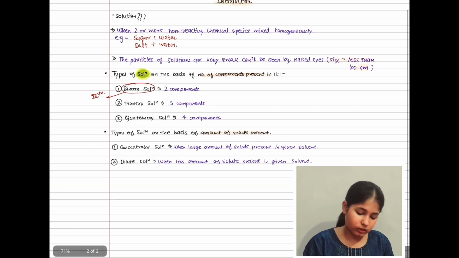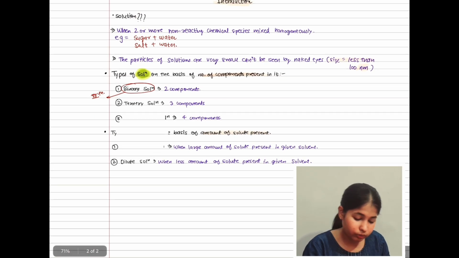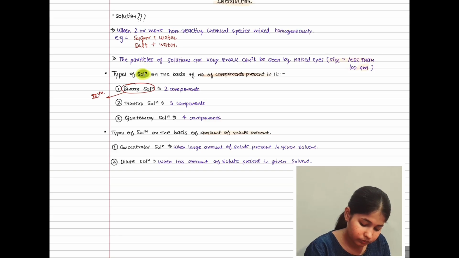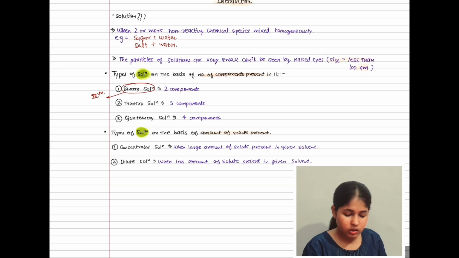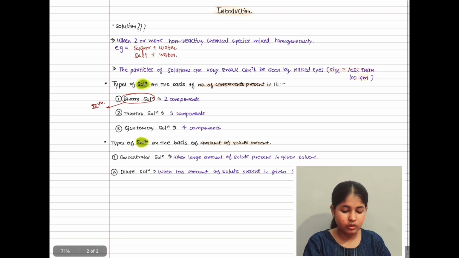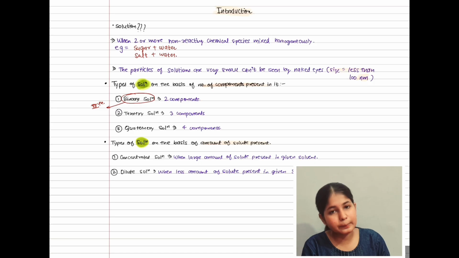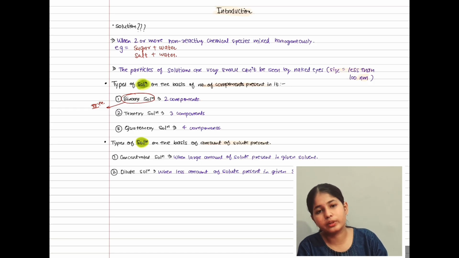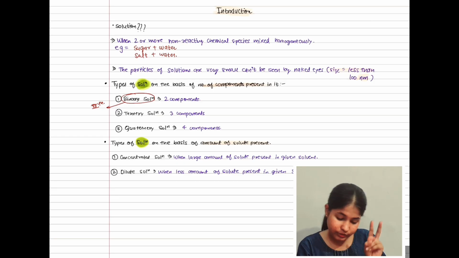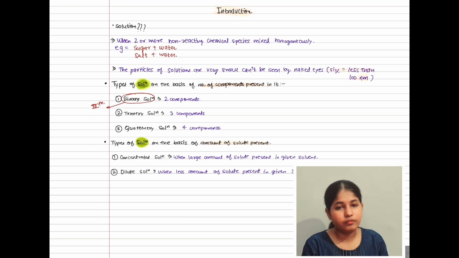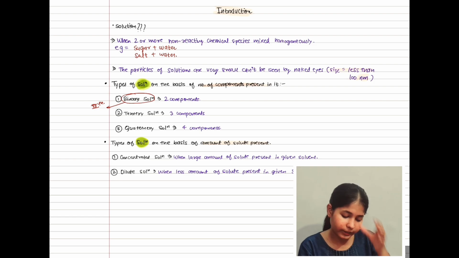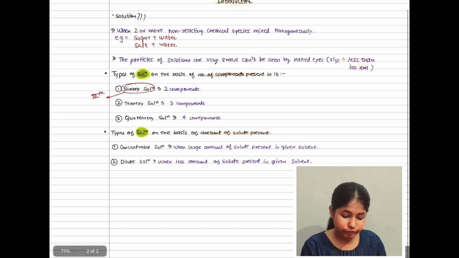So we have discussed the types of solution on the basis of two things. First, the number of components present in the solution, and second, the amount of solute which is present.